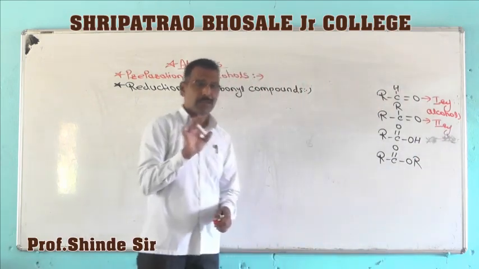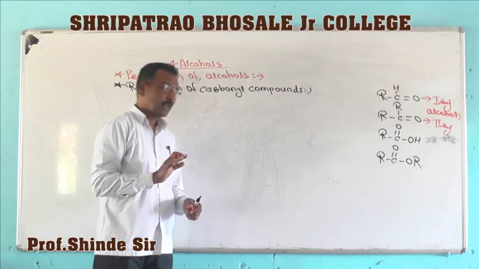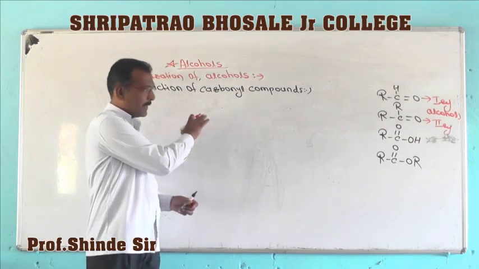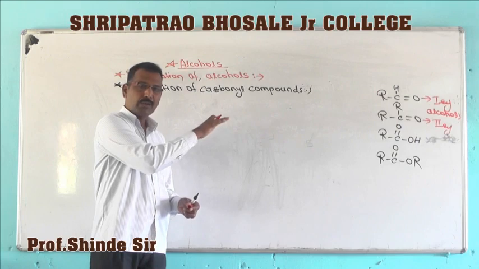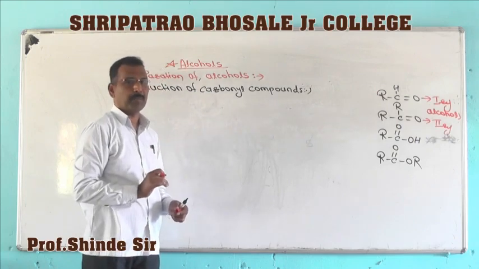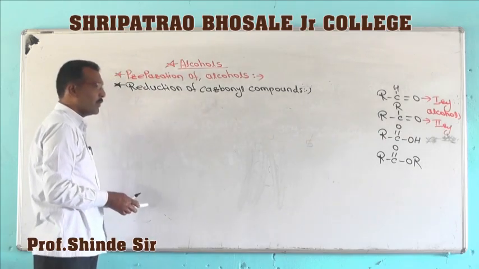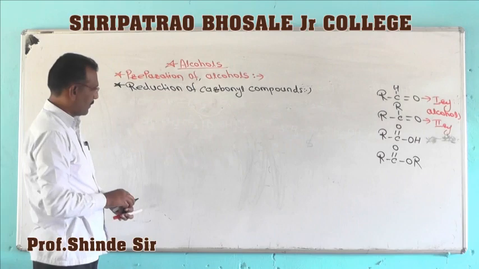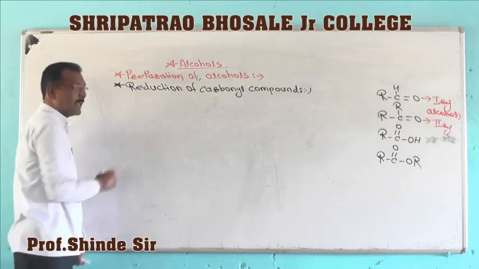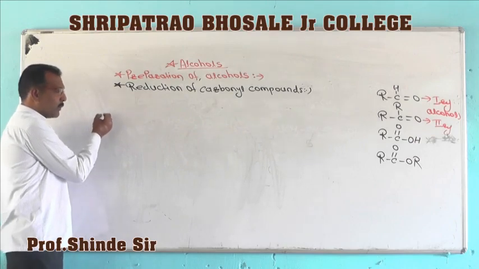That means the carbon number is not changed. However many carbon atoms you take in the aldehyde or ketone, the same number of carbon atoms is present in the alcohol formed. Only there is catalytic reduction or reduction using a reducing agent. Now see first catalytic reduction.